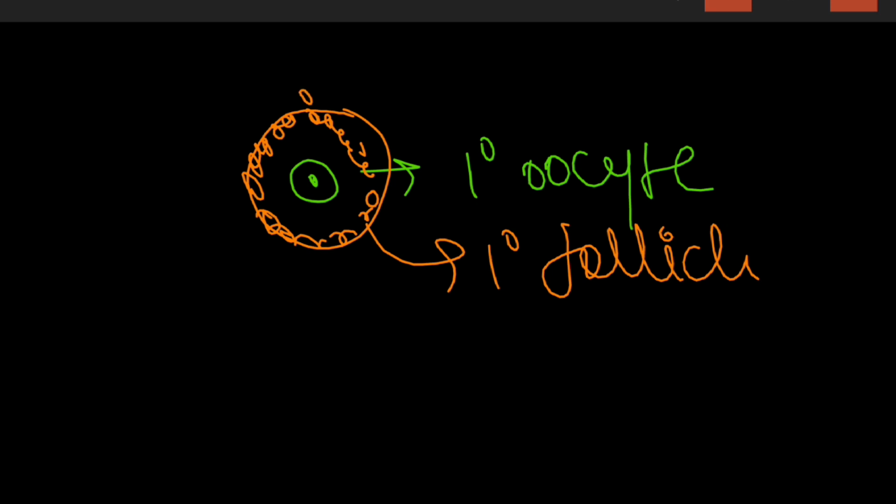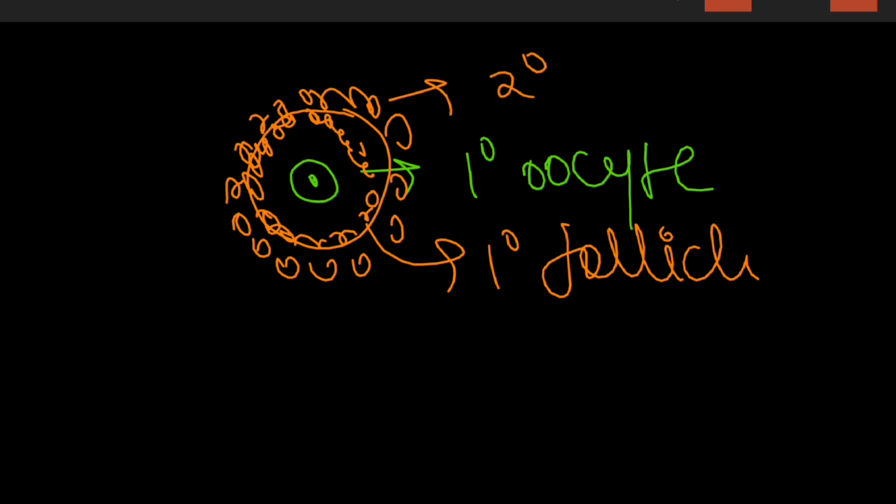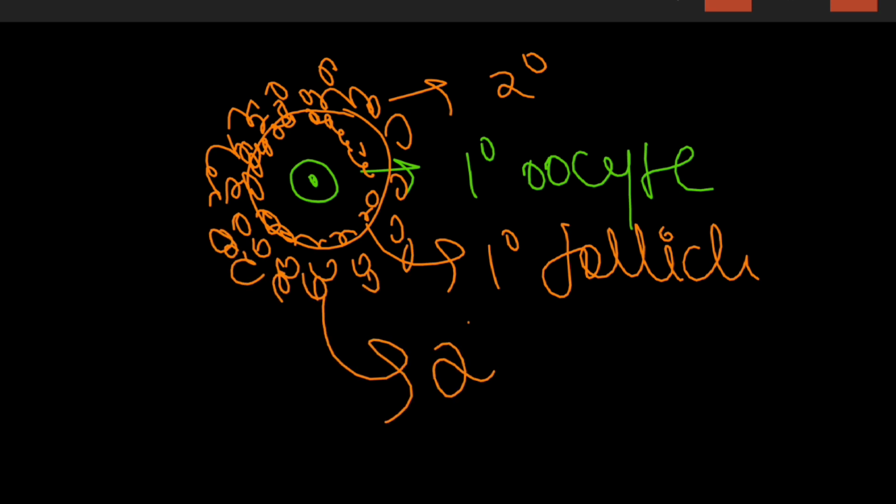Same way, if this gets surrounded by more layers of the granulosa cell, this is called a secondary follicle. Again, if it gets surrounded by more and more granulosa cells, that makes it a tertiary follicle.